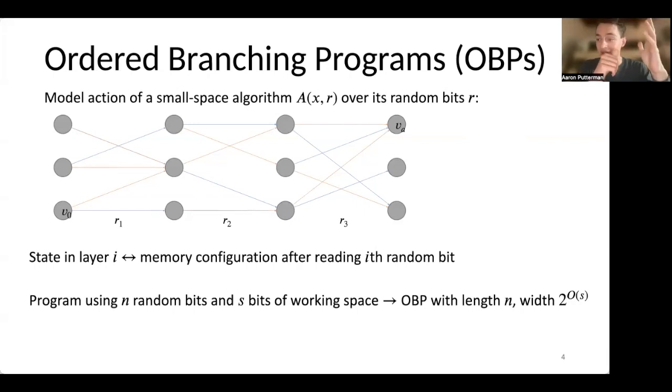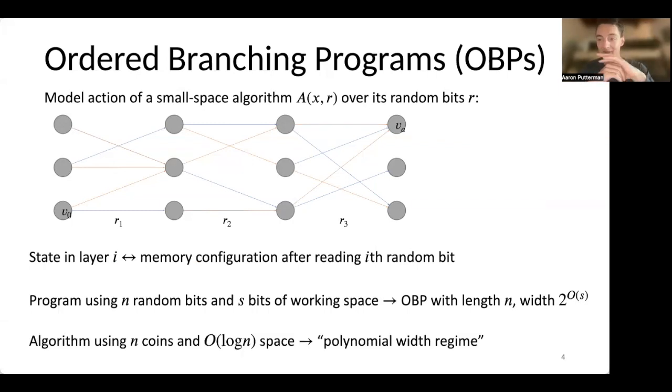The way that the transitions work in this ordered branching program is that we read off some random bit between the ith and i plus first layer of the graph. And depending on what this random bit is, this corresponds to a transition between possible memory configurations in the Turing machine. The reason this makes sense is that if we have a randomized algorithm, once our input X is fixed, the only deviations in the memory configurations of the Turing machine correspond to the random bits that are being read by this algorithm. So this leads to a perspective of a randomized algorithm as taking in random bits, and correspondingly you have a graph where the memory configurations are changing after each bit that's been read.